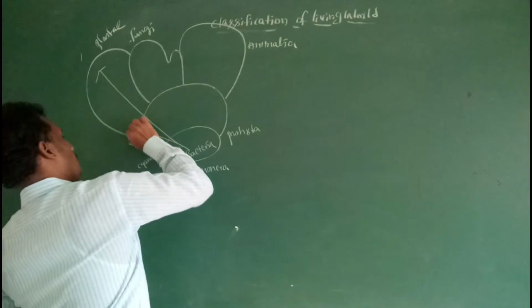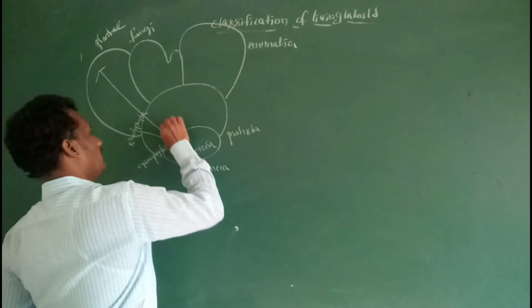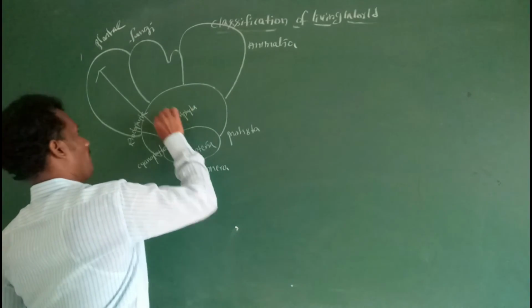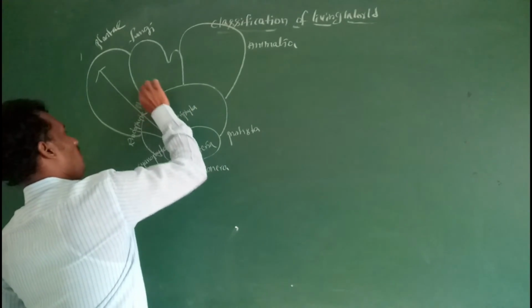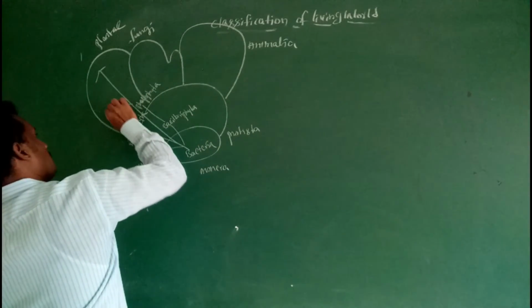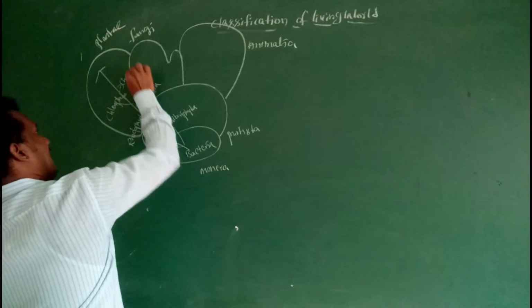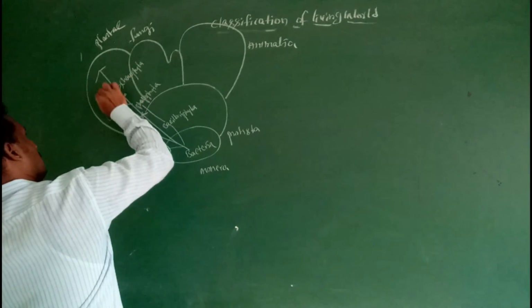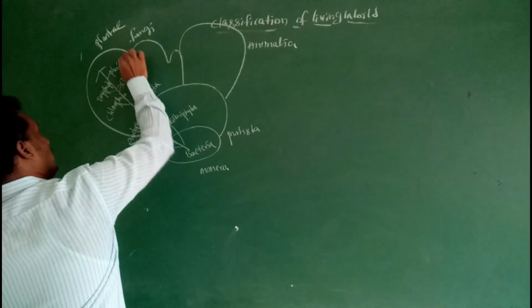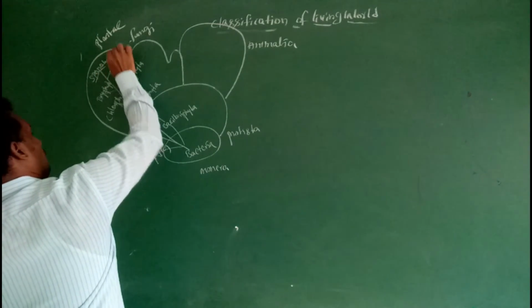Then rhodophyte members, then bacillariophyta, Phaeophyta, Chlorophyta, Charophyta, then Bryophyta, Pteridophyta, Spermatophyta.